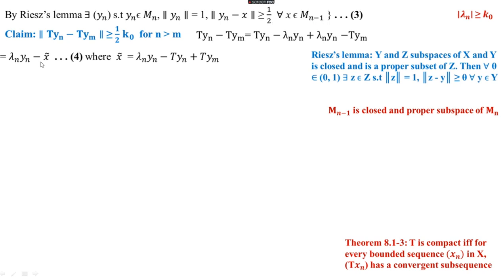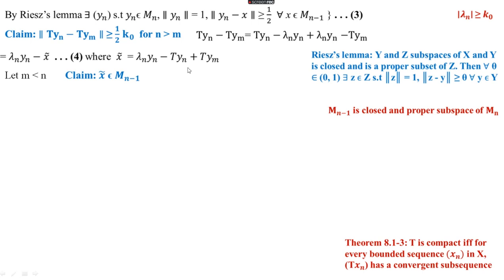So here we have to get norm of lambda in yn minus x tilde greater than or equal to 1 by 2 into 1 by 2 if x tilde belongs to Mn minus 1, comparing to equation 3. So we have to prove that x tilde belongs to Mn minus 1 for m less than n. Let m less than n, we claim that x tilde belongs to Mn minus 1.